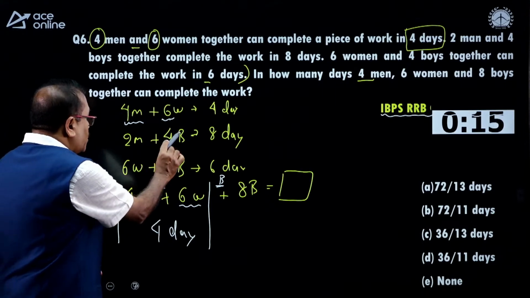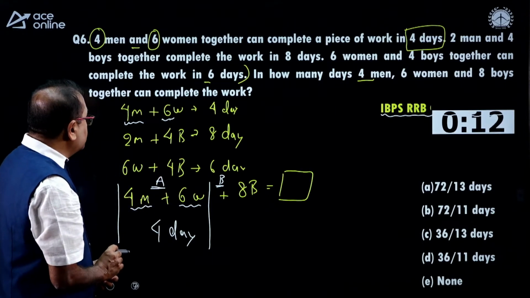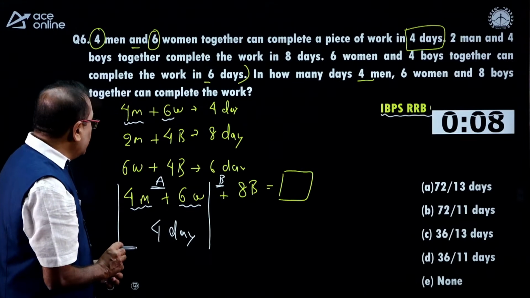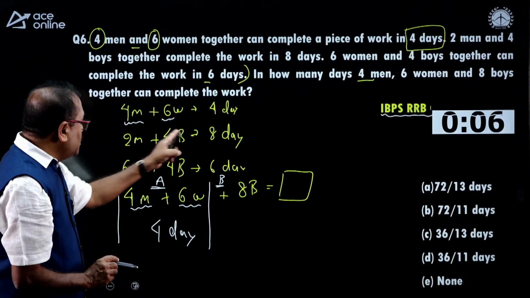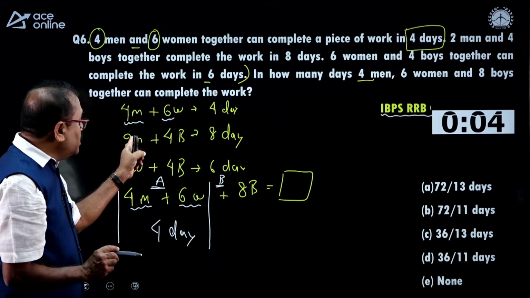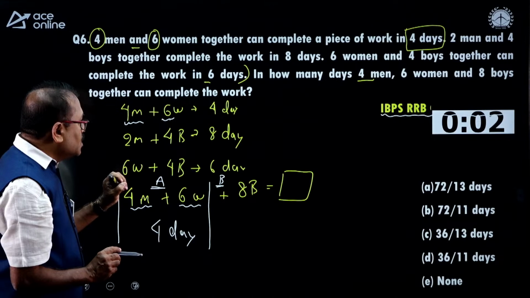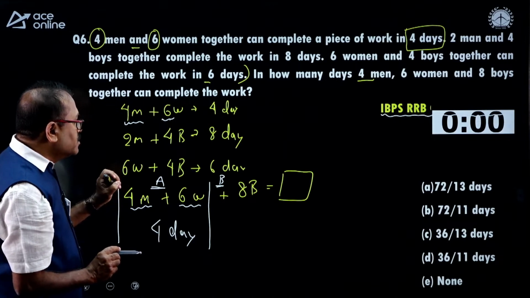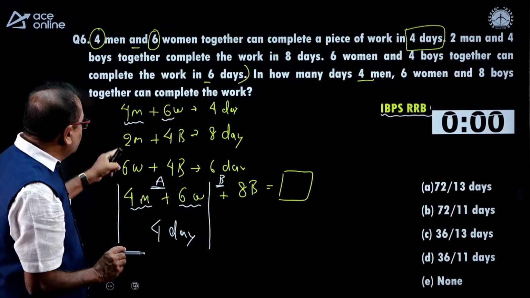I can see that the boys is there, boys is there. Okay. So can I take this as 8 into 2 is 16 men? Or the first one.